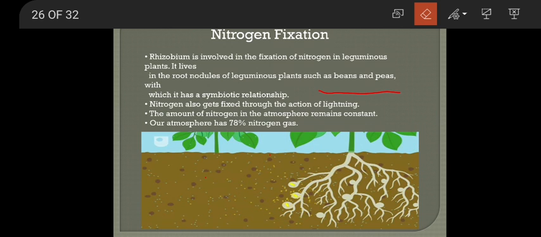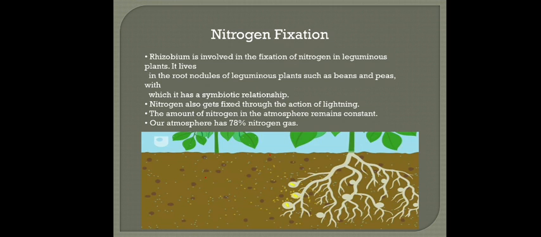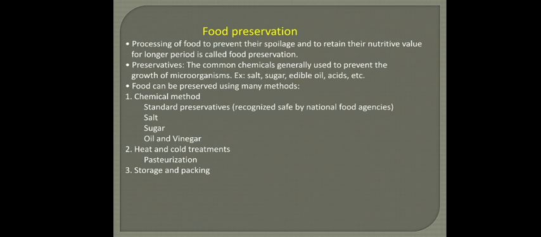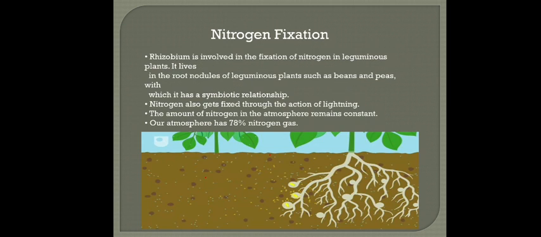The second method of nitrogen fixation is lightning. You know lightning? Whenever lightning occurs in the atmosphere, some amount of nitrogen also gets converted into soluble forms and comes into the soil by the process of lightning. So nitrogen fixation in the atmosphere takes place in two ways. What are they?